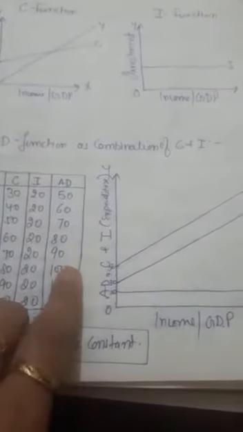Now if you see the diagram, AD is just parallel to C. Why is it so? Because the difference between AD and C remains constant throughout, clear. You can see over here, whatever the difference between AD and C, it remains constant. That's why AD and C are parallel to one another, clear. And I is parallel to the OX axis.